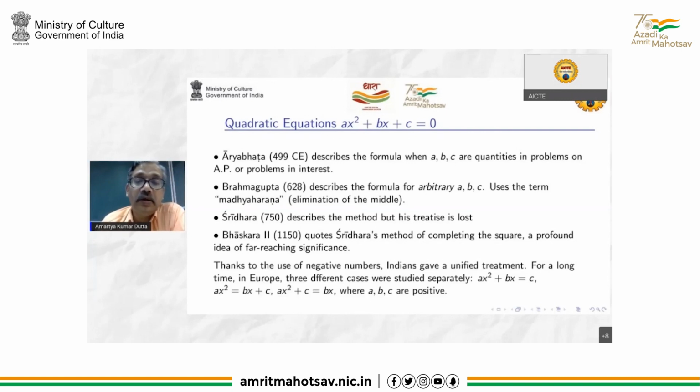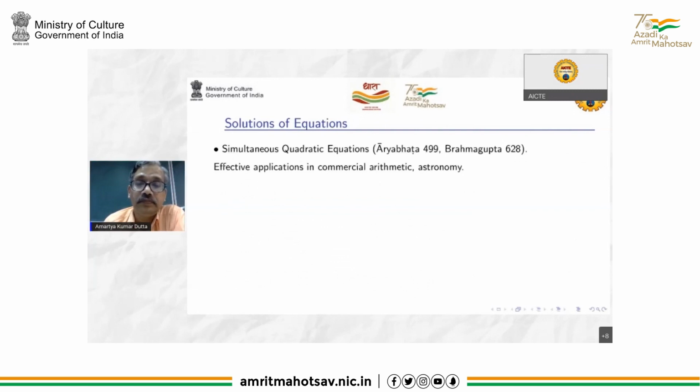And the other point to note is that thanks to the use of negative numbers, Indians gave a unified treatment that we see now. For a long time in Europe, three different cases were studied separately. Like, these equations were treated separately. These a, b, c were all supposed to be positive. In India, you have uniform treatment.